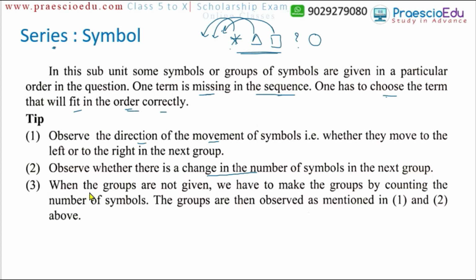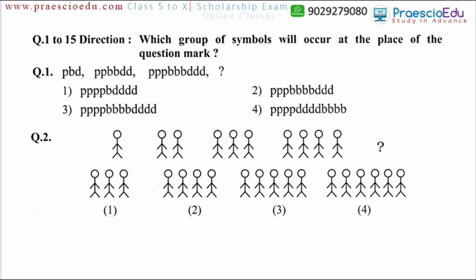The next case is when the groups are not given. If there is no group and the symbols are given individually, then make a group of continuing symbols. Then we have to understand which group is there, and in this complete group, what is the behavior of the symbols. Behavior means the movement. That movement we have to understand, and as per this, we continue the same sequence or logic. So this is very simple, like the figures we have seen previously. Let's take some examples, and through the examples we will understand exactly the logic behind this topic.